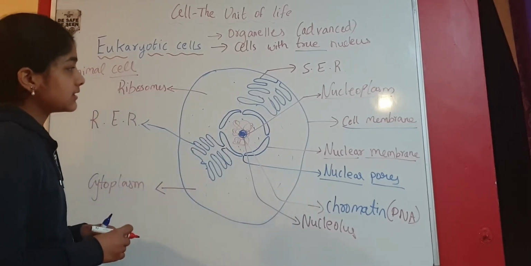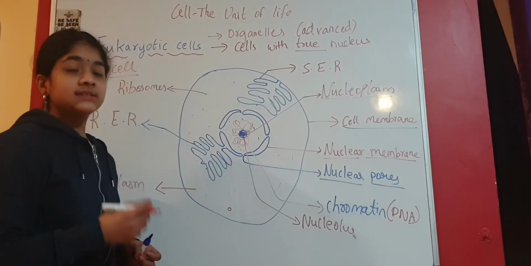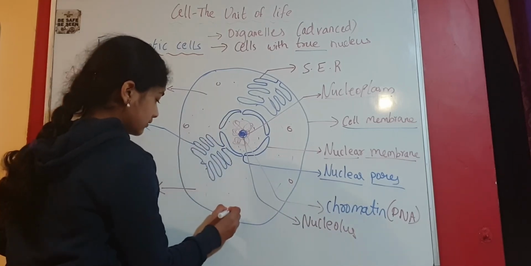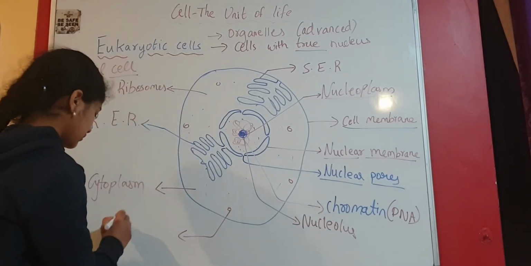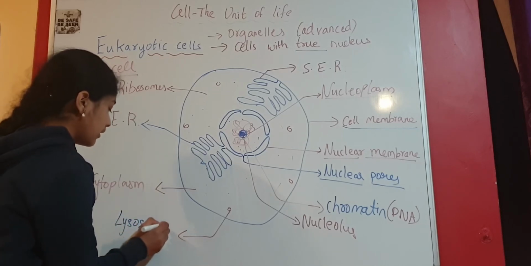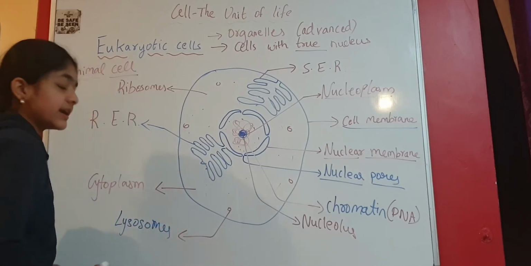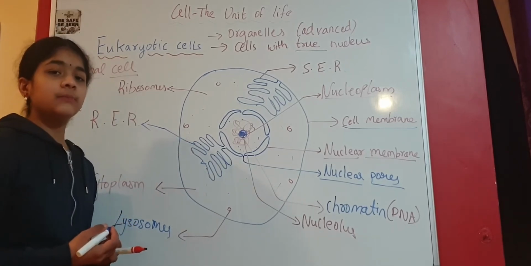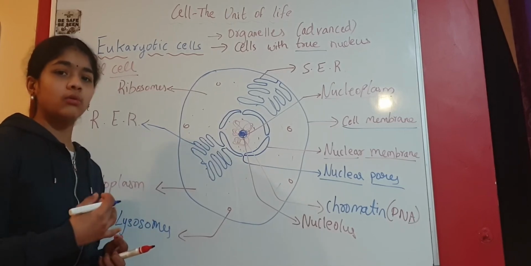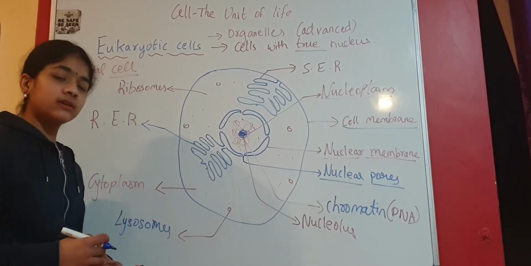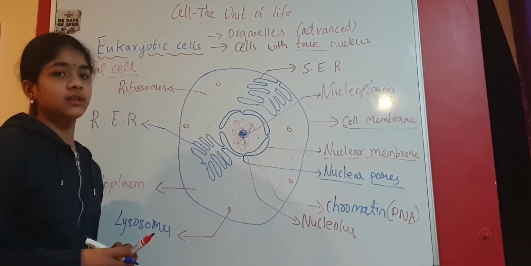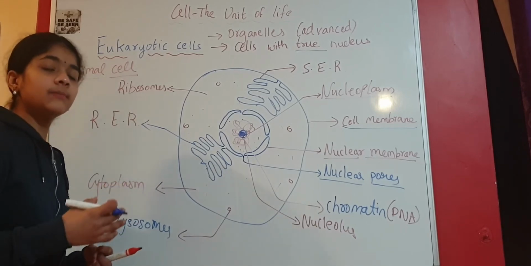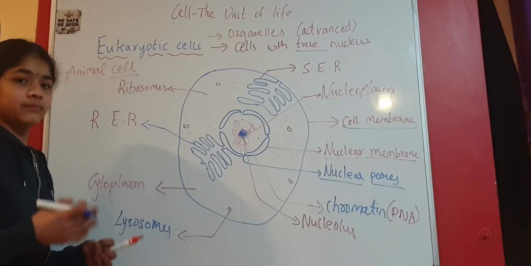Next we are going to look at some organelles which are single membrane. These are lysosomes, little spherical structures. Lysosomes are called the suicidal bags of the cell. Why are they called suicidal bags of the cell? Because they digest the waste material and they digest the whole cell as well. There are different types of lysosomes: primary lysosome, secondary lysosome, tertiary, and many others. The main function of lysosome is to digest the cell or digest food or other waste material.